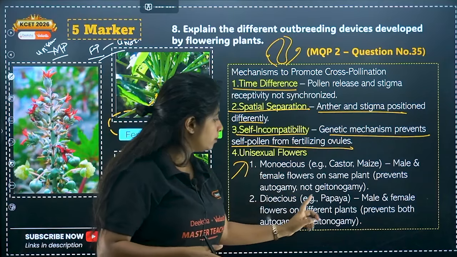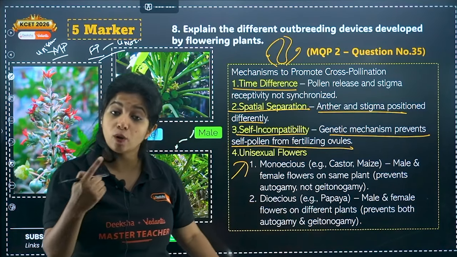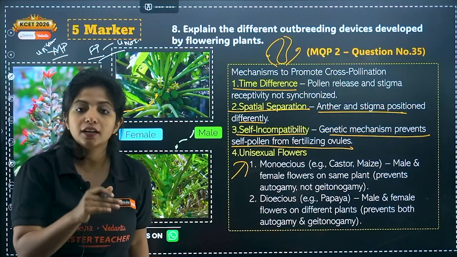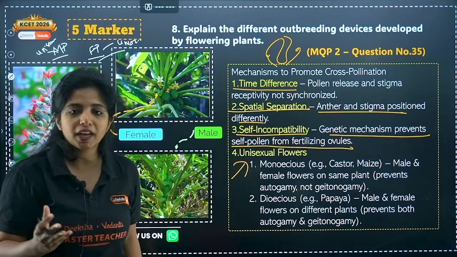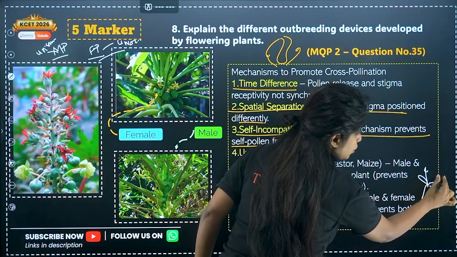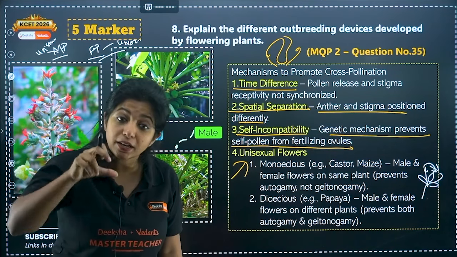Okay, so male and female flowers on different plants prevent both autogamy as well as geitonogamy. This also is a question. In papaya, are autogamy and geitonogamy prevented? You should know. What do you mean by autogamy? Autogamy means basically, my dear children, that pollen is transferred from one part of a flower to another part of the same flower. This is known as autogamy, within the same flower.